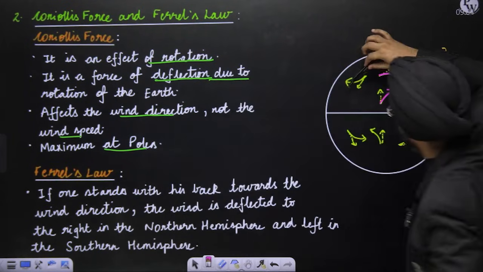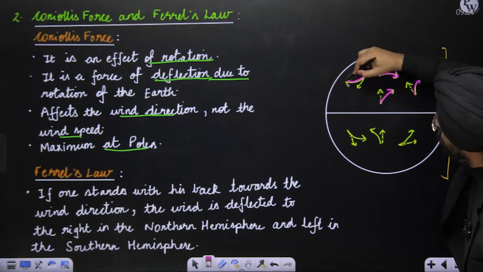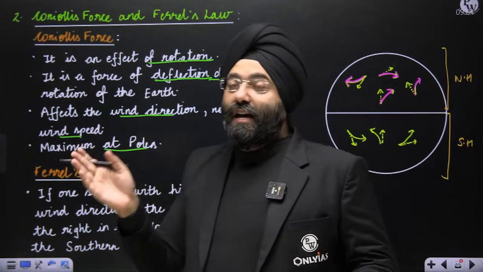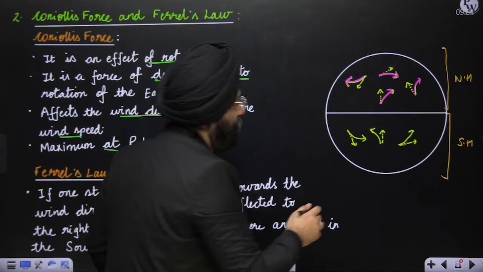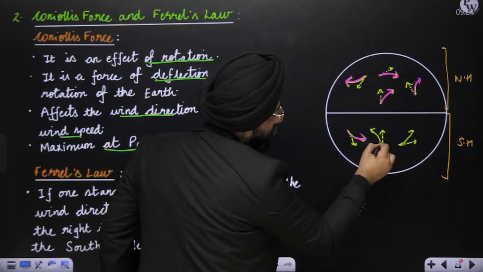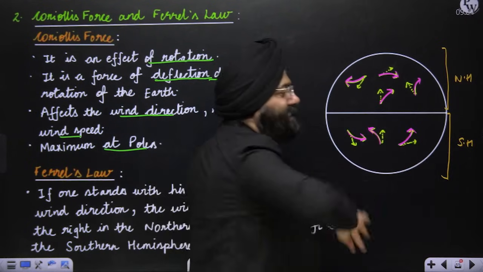Now the wind is moving in this direction. It is deflected towards its right. So do you realize, in the northern hemisphere, it is deflecting towards the right. In the southern hemisphere, deflecting towards its left. Now see here, if the wind is moving in this direction, it is deflected towards its left. If it is moving in this direction, towards its left. This is Ferrell's law.